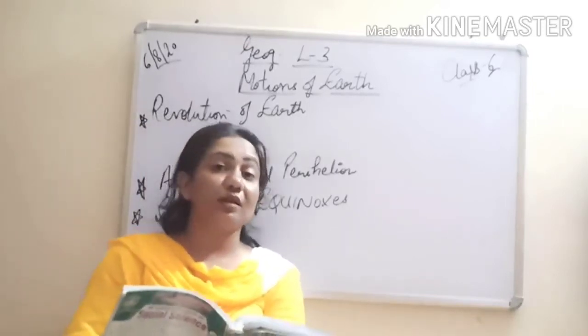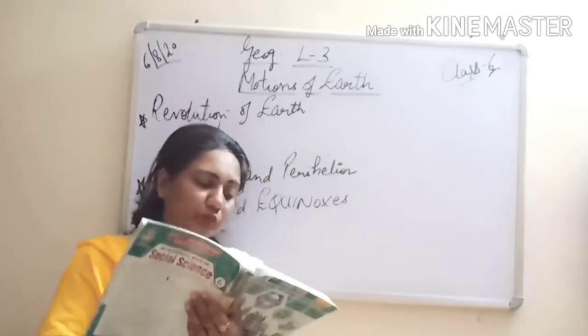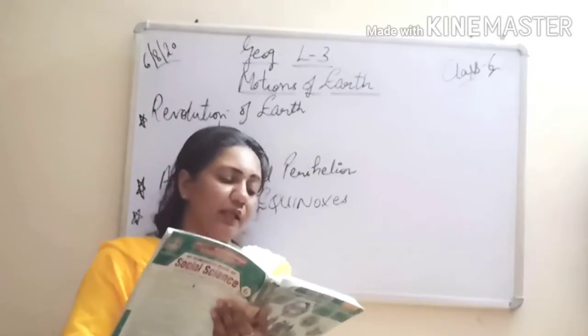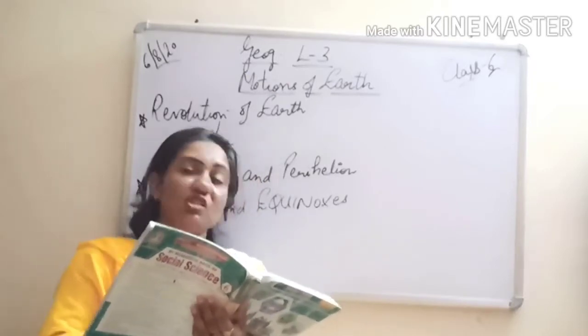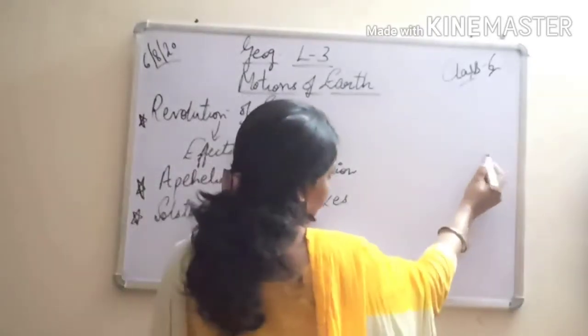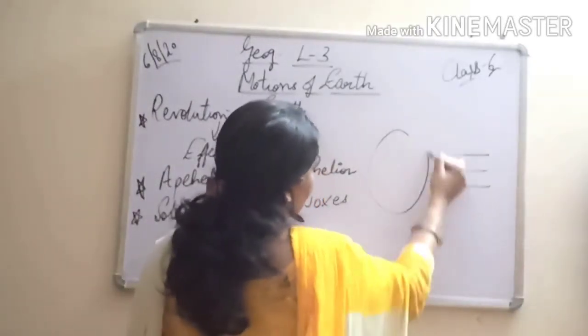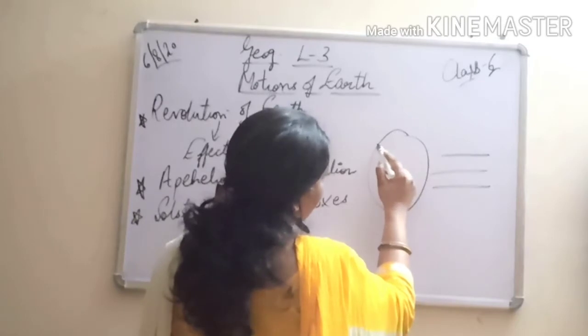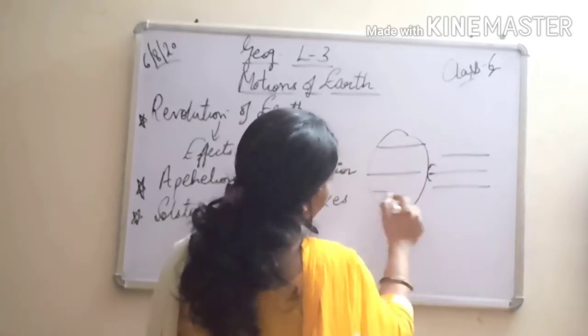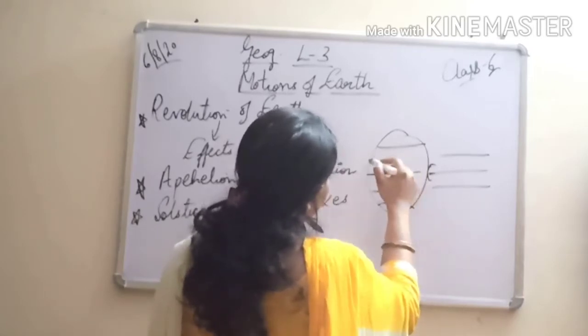So now what is solstice? We all know that it is the day, please underline and learn, the day on which the sun shines vertically. The rays of the sun are falling vertically like this on the tropic, this is our equator, on the Tropic of Cancer and the Tropic of Capricorn.